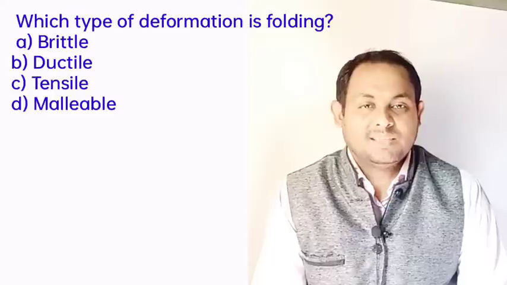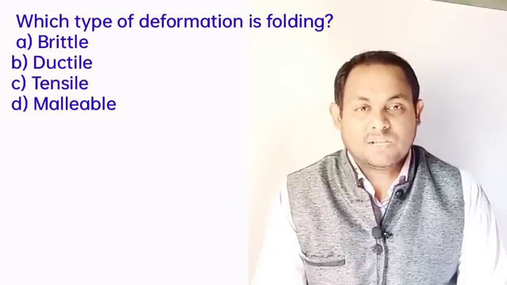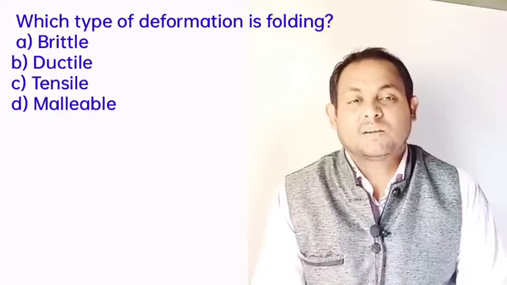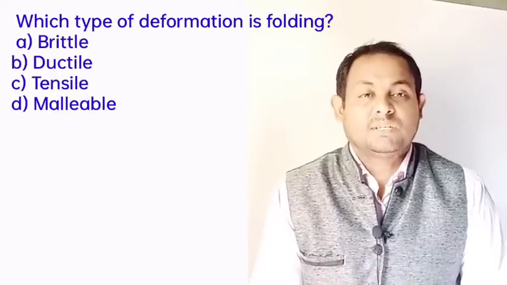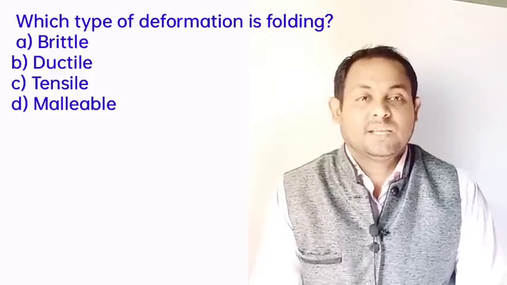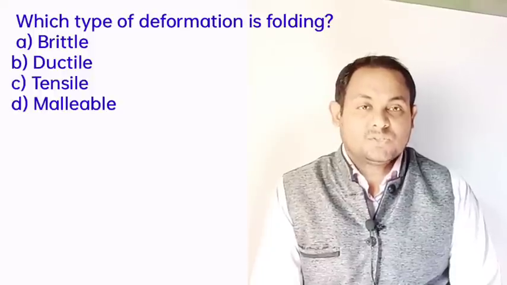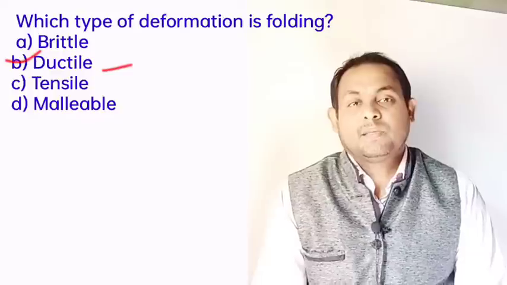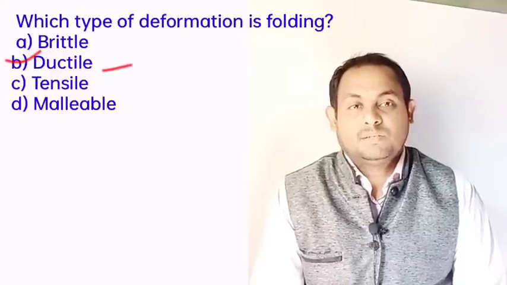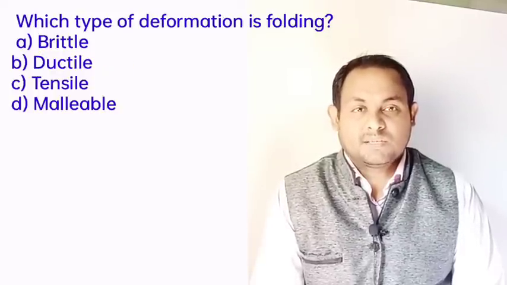Generally, folding is a ductile type of deformation experienced by the rocks, compared to brittle deformation where the rocks actually get broken and displaced when stressed. And so the answer is B. Ductile is the correct answer.